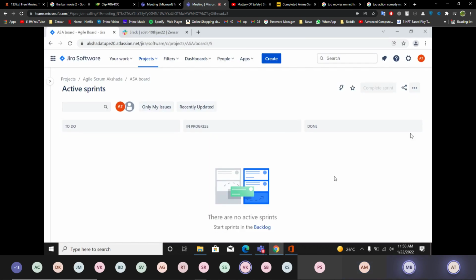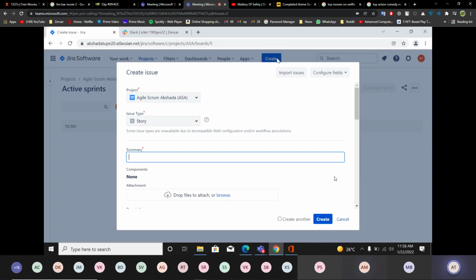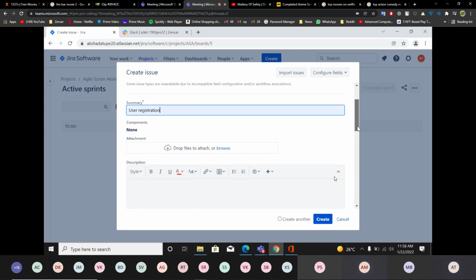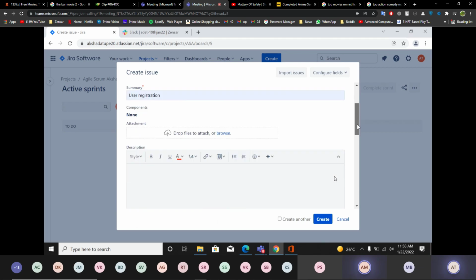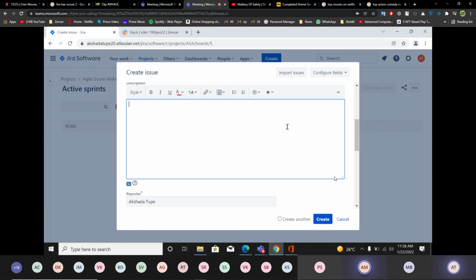In dashboards, view all dashboards is there. Nothing is there. Should I create a team managed project? Create. Now here you have to write your stories. Issue type will be story only, right? Yeah. If you want to create an epic, then it is epic. If you want to create a story, then it is story type only.